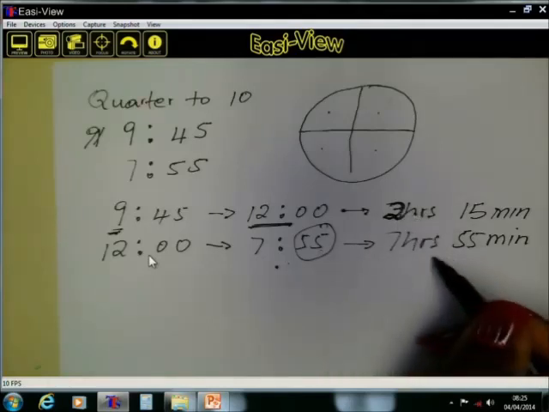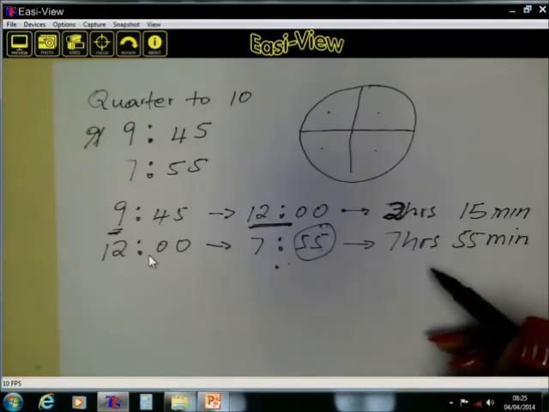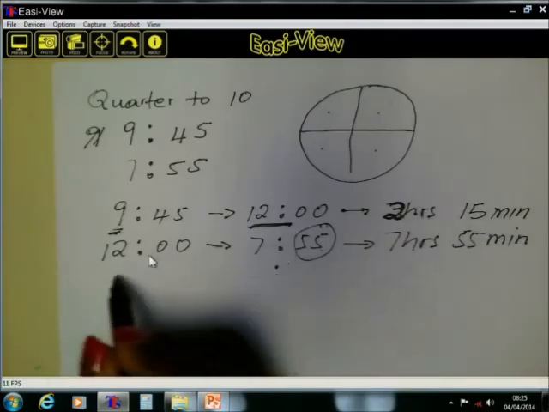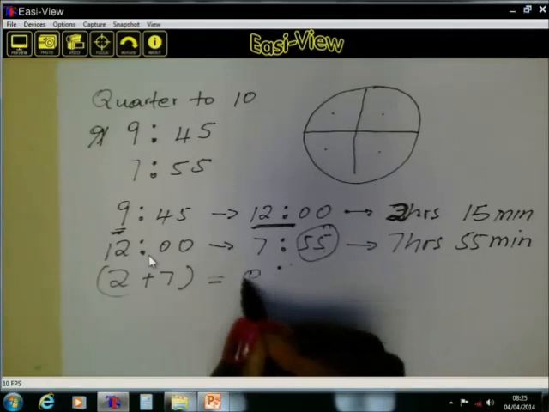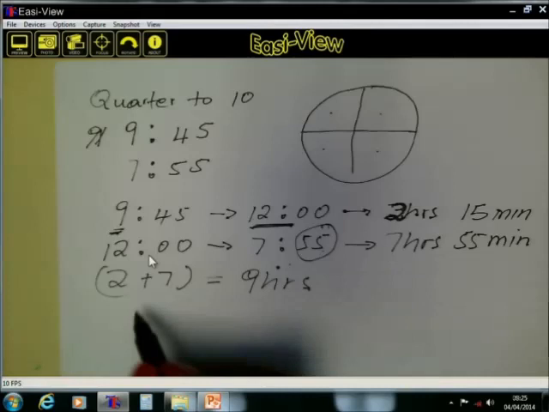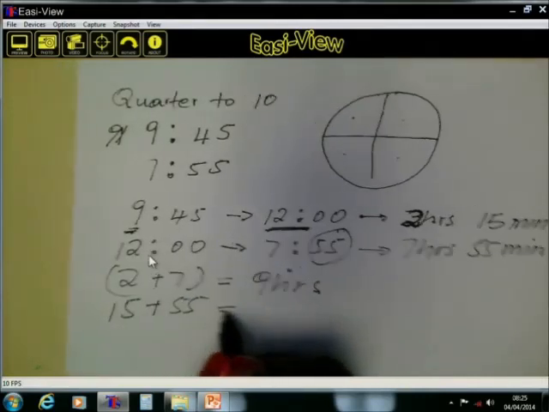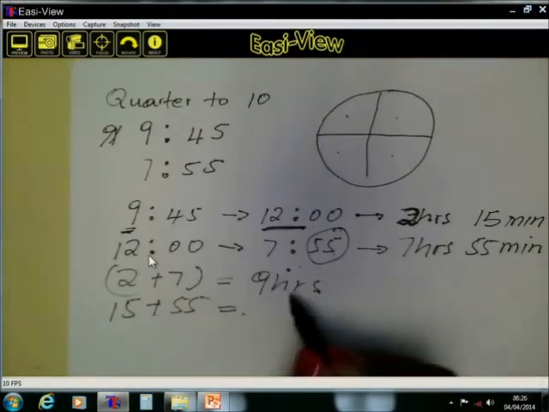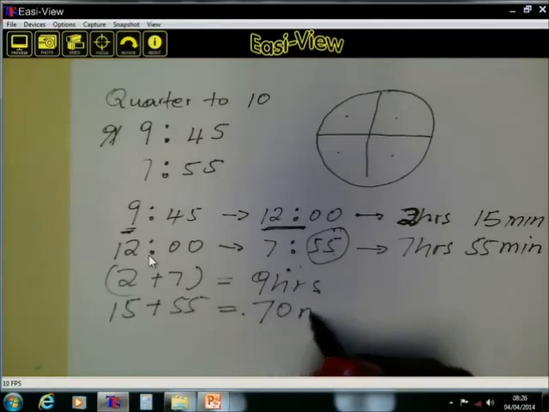The next step that you will do, remember we are calculating the elapsed time, the time the bus took to reach its destination. So we add the hours together, which will be 2 plus 7. It will give us 9 hours. And then we'll add the minutes together, which will be 15 plus 55. 5 plus 5 is 10, we carry 1, 5 plus 1 is 6. It will give us 70 minutes.